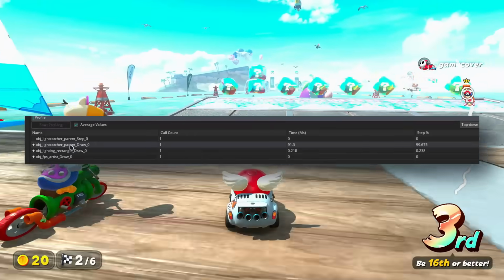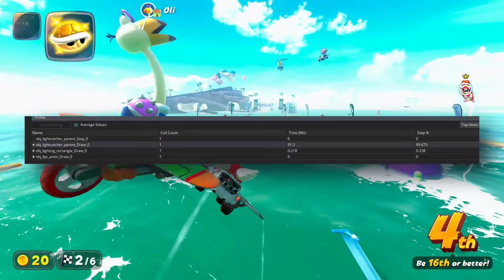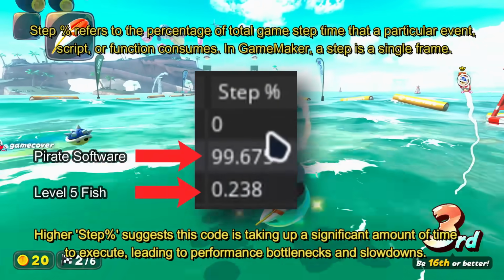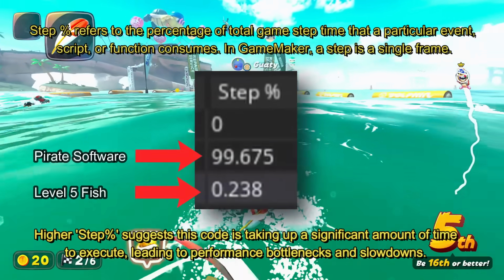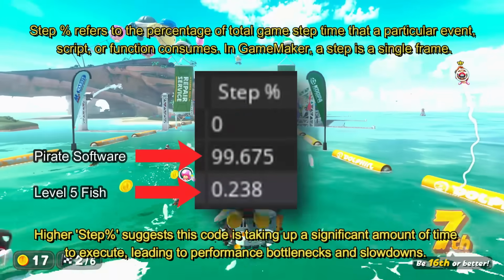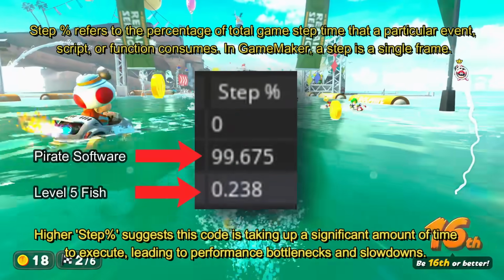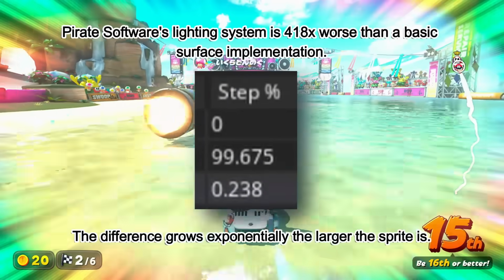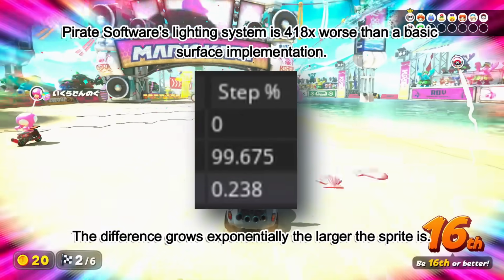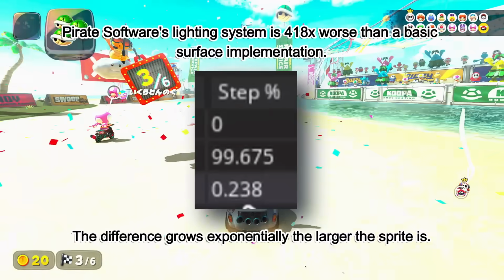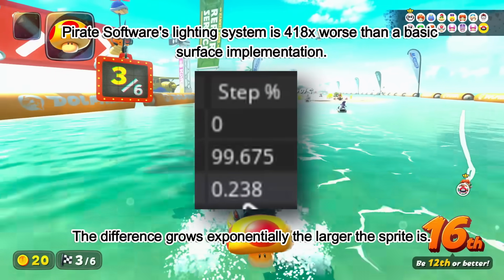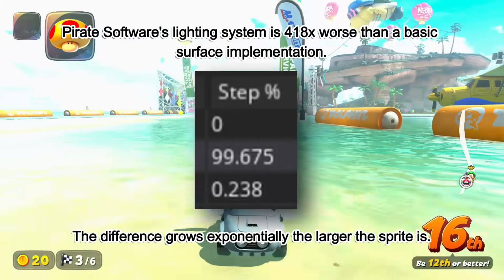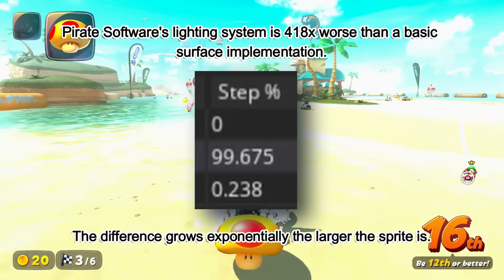This was the lighting code created by Pirate Software. It is using 99.675% of performance, roughly. This is the implementation that I came up with, and I'll note it's really nothing complex. It's not super difficult, I think, for most people to make something similar. It uses 0.238% of performance. The idea is pretty clear here: just how absolutely abysmal this is for performance.